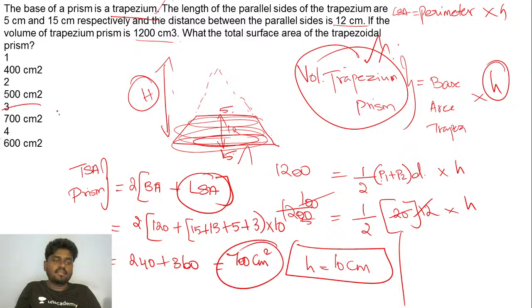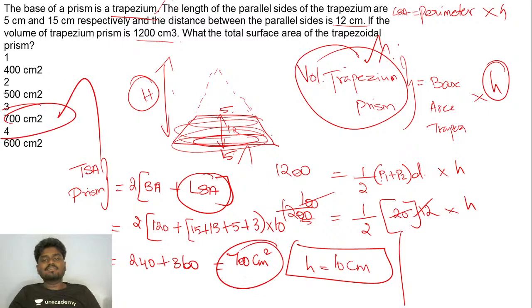700 centimeters square. The total surface area of the trapezoidal prism is nothing but 2 times the base area plus the lateral surface area. Lateral surface area is nothing but the perimeter into its height. Okay, is that clear? Is that clear, everyone? Just kindly give me a thumbs up, guys. We'll try to do a lot more interesting questions sort of like this in the coming classes again.